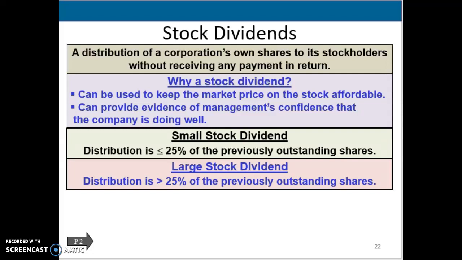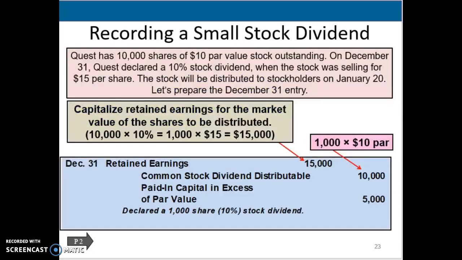All right. When we look, there are two different kinds. There's a small stock dividend, which is when you're distributing less than or equal to 25% of the previously outstanding shares. And there's a large stock dividend when you're issuing more than 25% of the previously outstanding shares. So we're going to look at how we account for each of them. We're going to start with a small stock dividend.